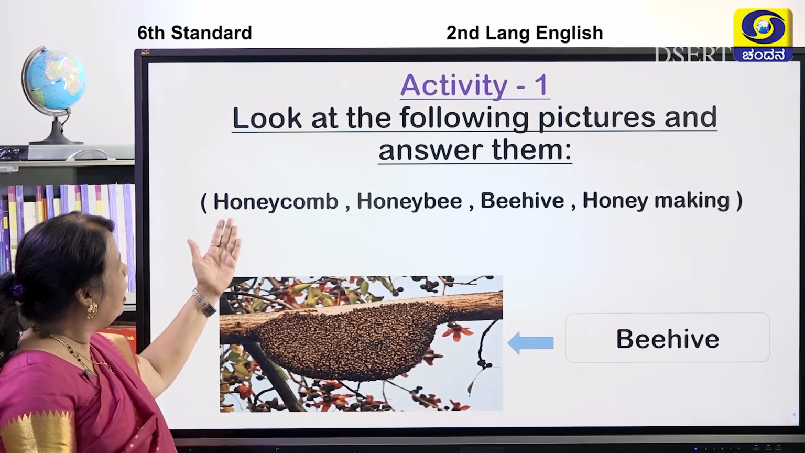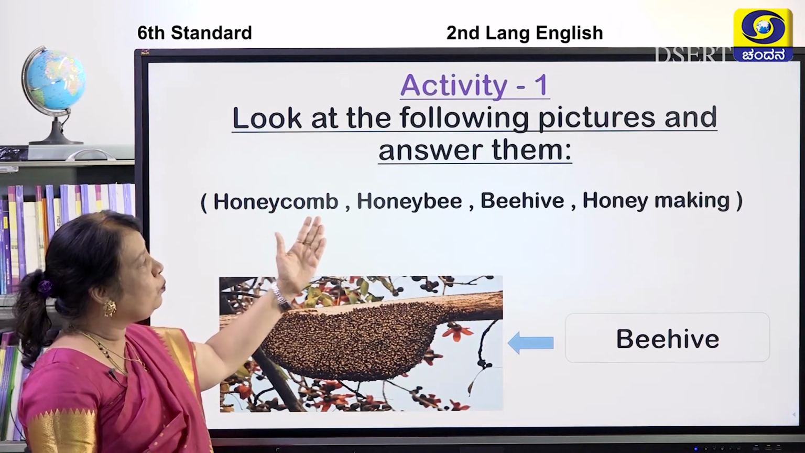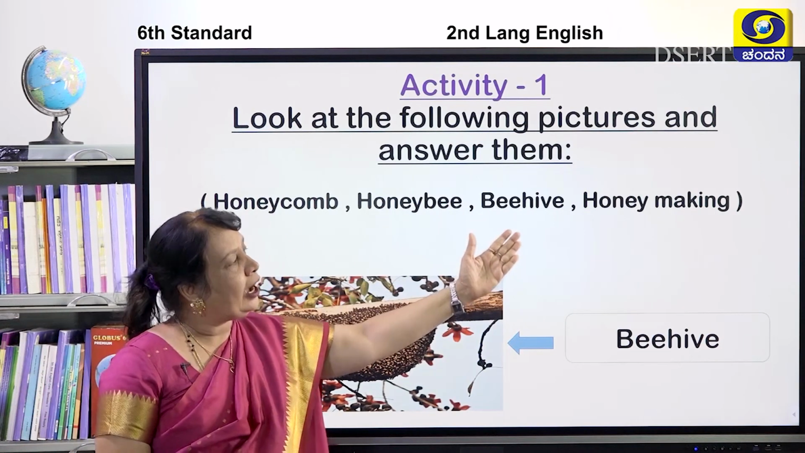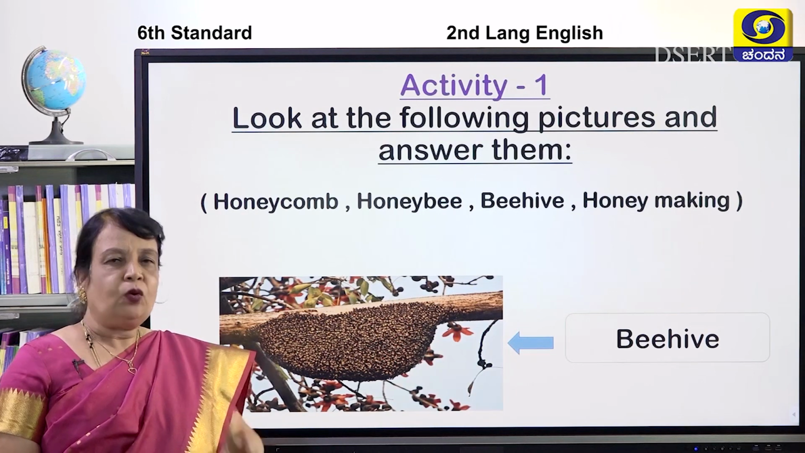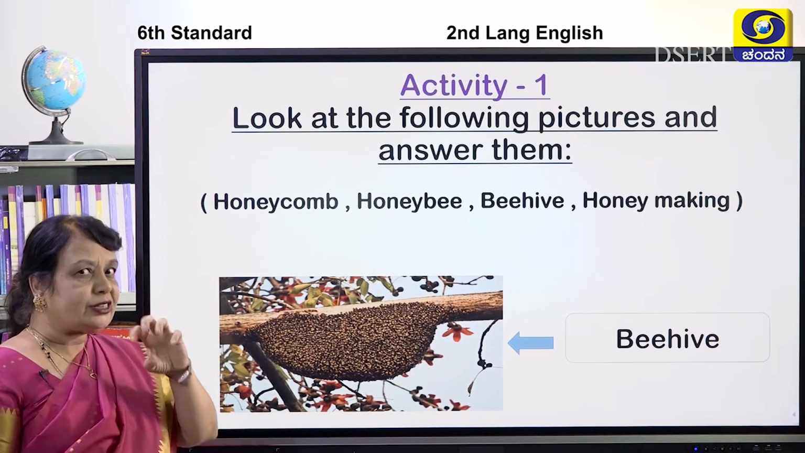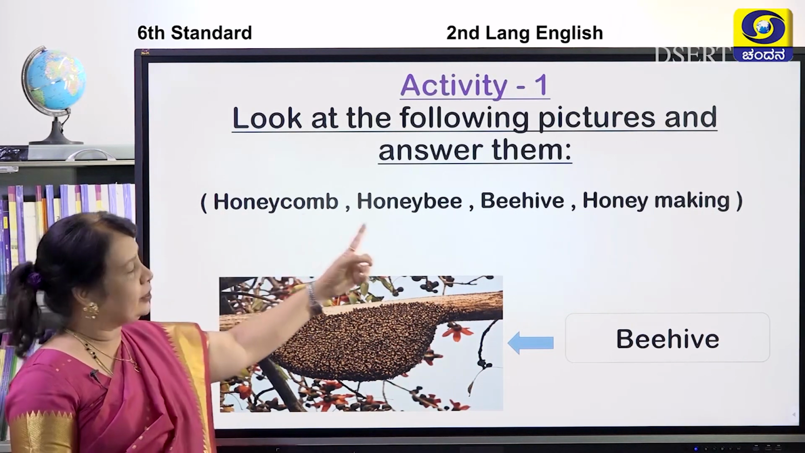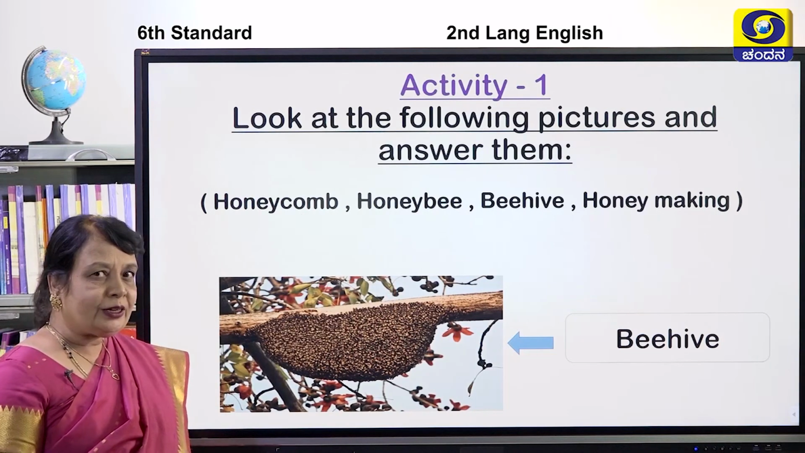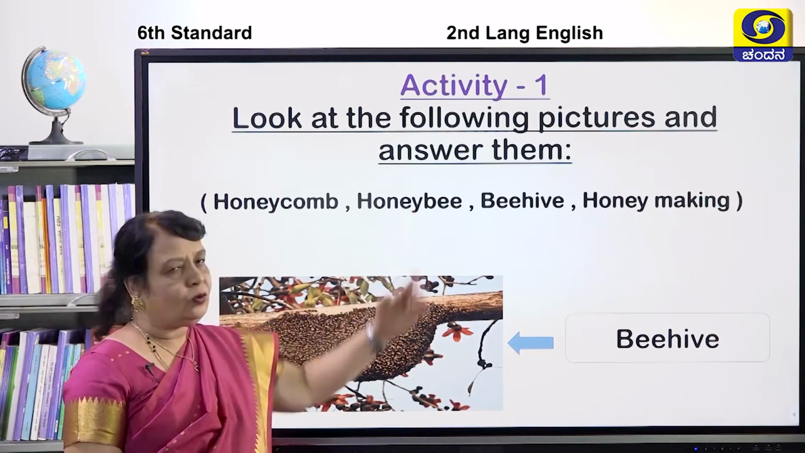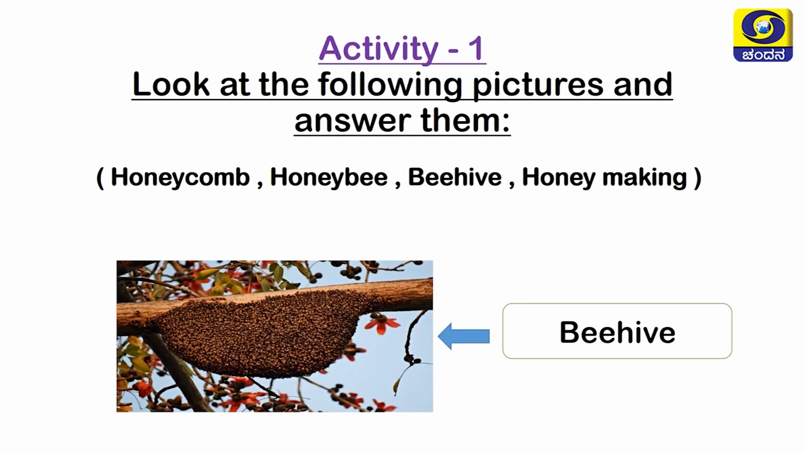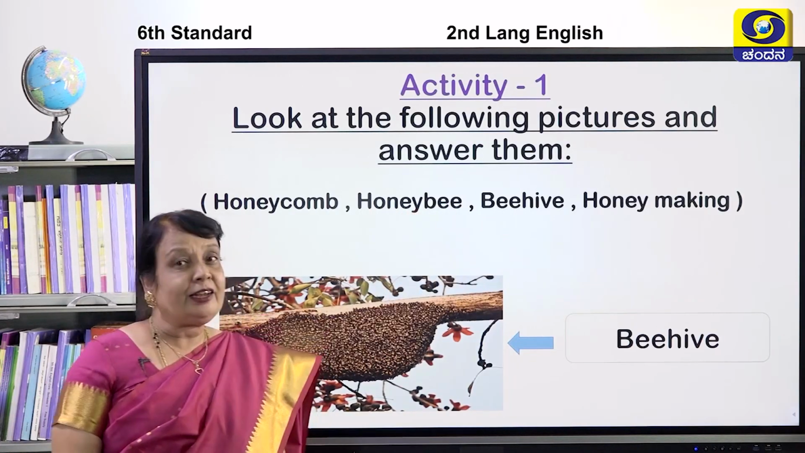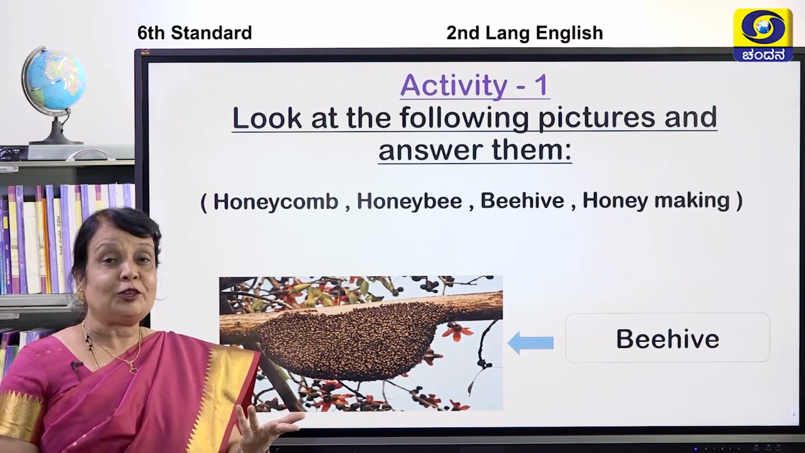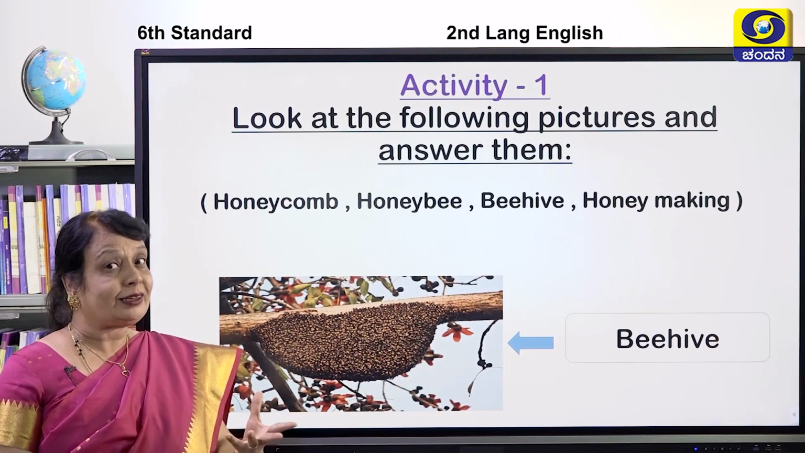Children, now I have 3 more words. For example, I have honeycomb, honeybee and honey making. Now I am going to show you 3 more pictures. What you are going to do is select and complete this. Will you do it? Yes. Honeybee. What is honeybee? Jenuhulu. Very good. Honey making? How do they make honey, and where do they make it?